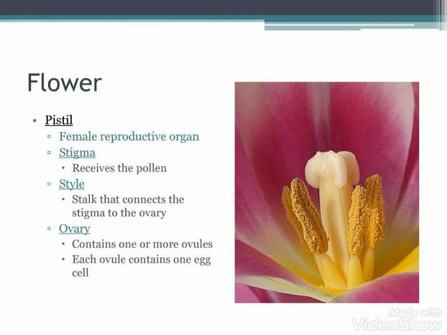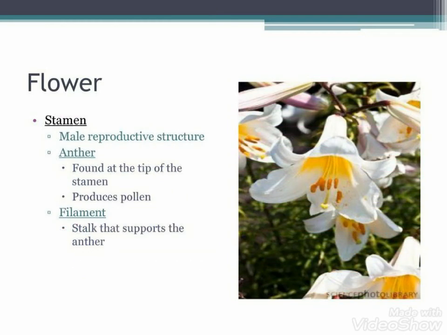As you can see in the picture, it is very clear. The female reproductive parts are the style, the ovary and the pistil. In this flower it is more clear about the pistil, that is the female reproductive part of the flower. The stigma receives the pollen grain, the style connects to the ovary, and the ovary contains the ovule. The next picture shows the structure of the male part, that is the stamen.